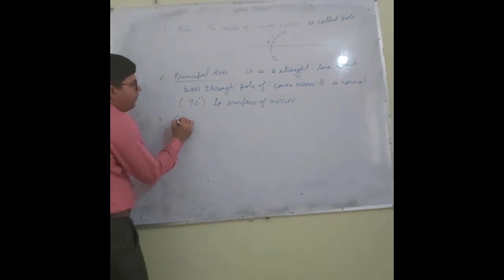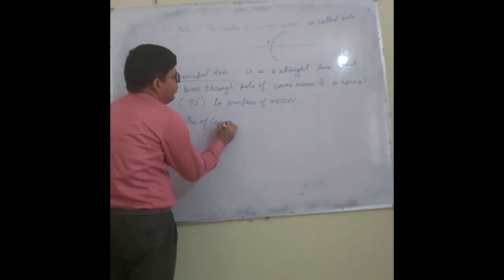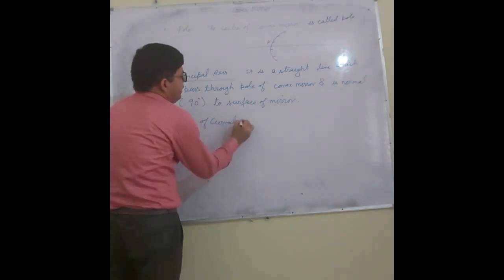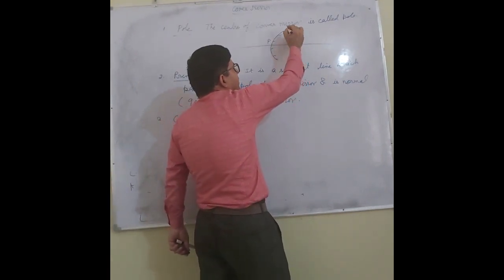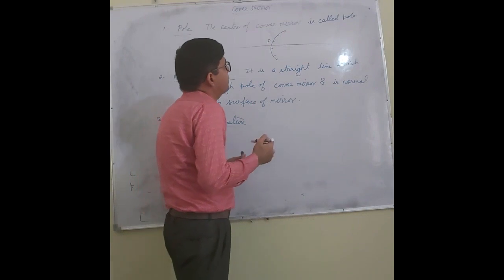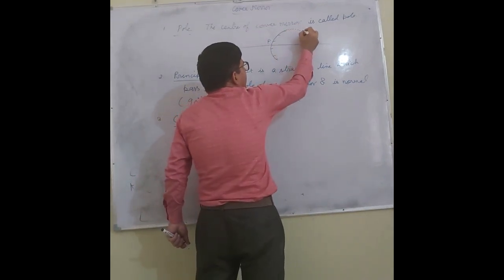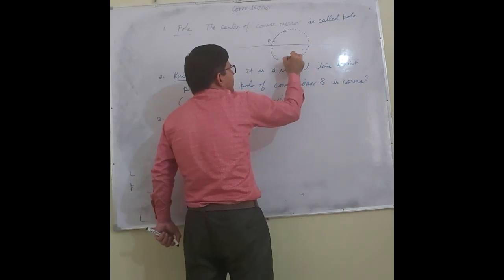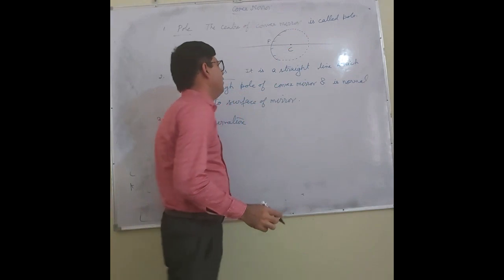Third point is the center of curvature, just like we have done in the concave mirror. What is the center of curvature? If with the help of a compass I complete this sphere, then its center is called the center of curvature.